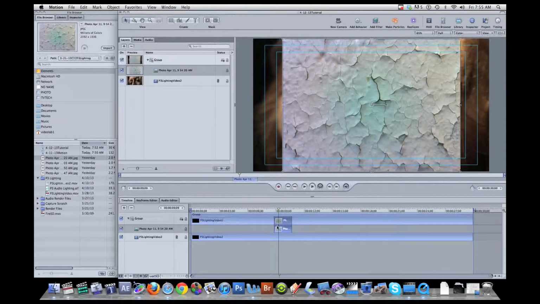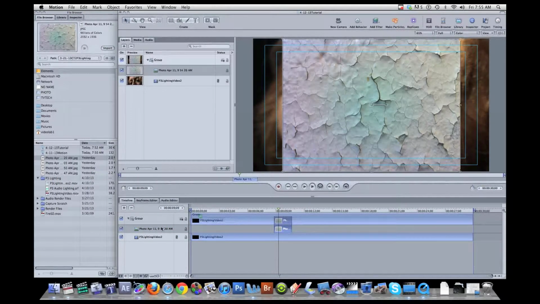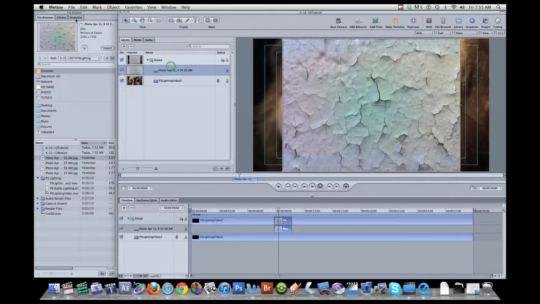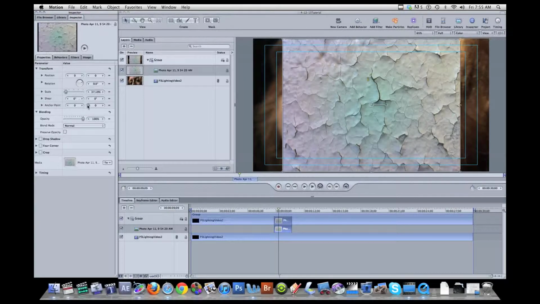And now let's change the properties so that it fills the whole screen, and we're going to change the blend mode. So I have to select the object, either clicking on it in the canvas or selecting the layer in the timeline or selecting the layer in the layers view. And then I'm going to click to the inspector tab. And now I see all the properties for this object. And here's the blend mode that we're going to change in a second. But first, the scale is very small.